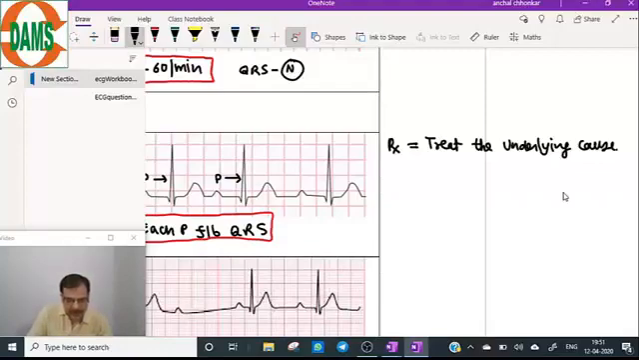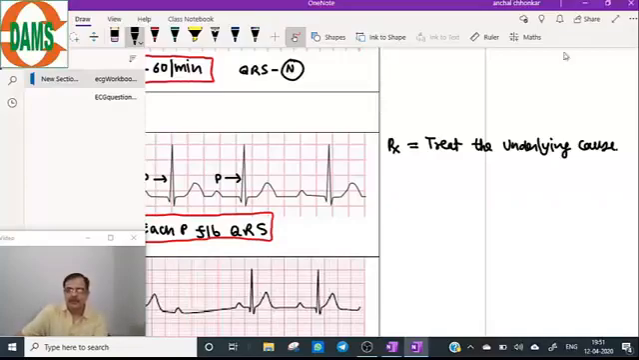Heart rate is normal in this ECG. The heart rate in this ECG can be normal also. So how can we diagnose that it is a case of first degree AV block? By PR interval prolongation. Heart rate can be normal or can be prolonged.